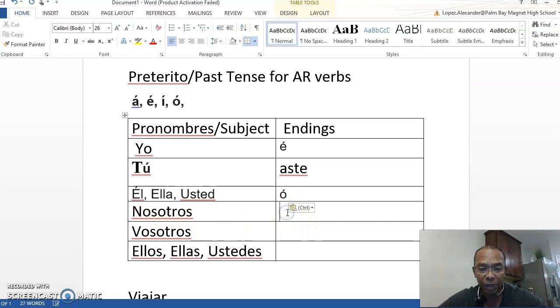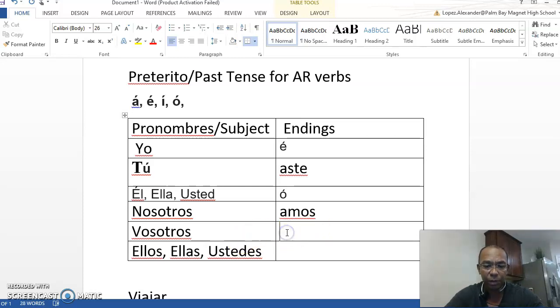Nosotros, amos. Remember, we talked about that there's no change. It's the only place where the present and the past tense are the same. So how do you identify it? Mostly with words around it, such as anoche, or el año pasado, words that define the past tense.